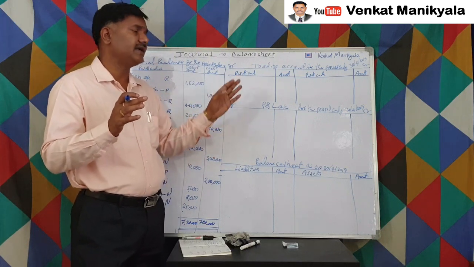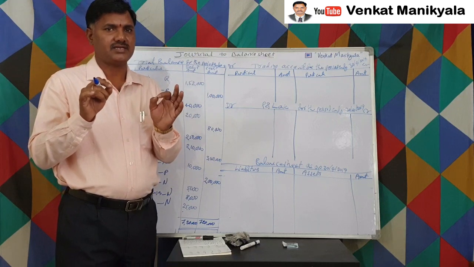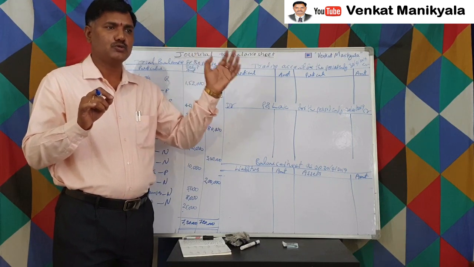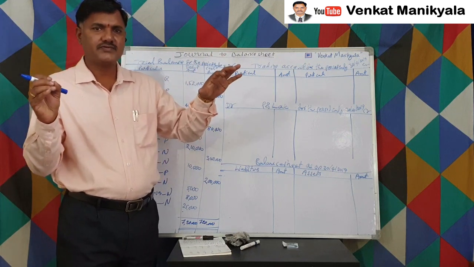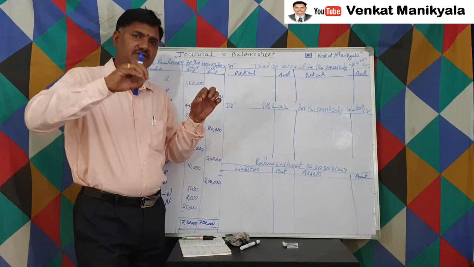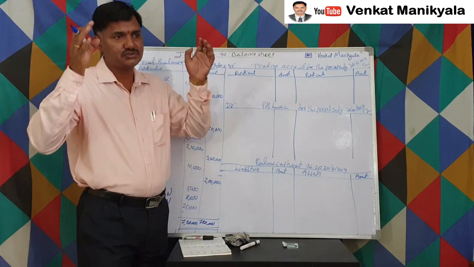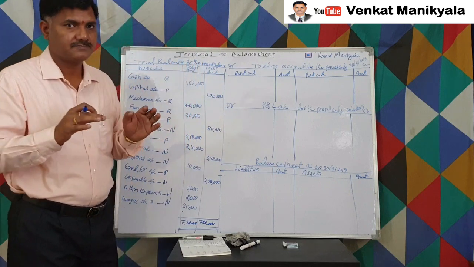But the trading account is purely related to trading activity. What are the trading activities here? Goods purchases, goods sales. How much is purely incurred for purchasing the goods and how much we are getting purely for the sale of the goods. Only the difference between these two, only the trading account we have to consider, right?